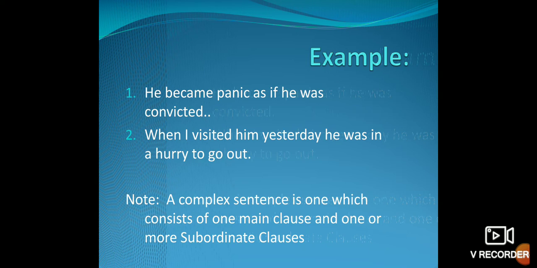Now analyze the examples. The principal clause in the first sentence is he became panic, and in the second sentence, he was in a hurry to go out. These stand independently. The other clauses are connected with the main clause with the conjunctions as if and when respectively. Such clauses are subordinate, and therefore the sentences are complex. So a complex sentence is one which consists of one main clause and one or more subordinate clauses.